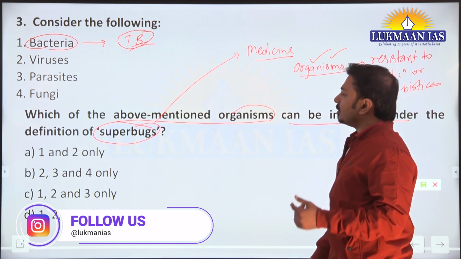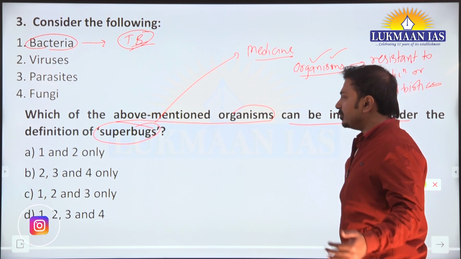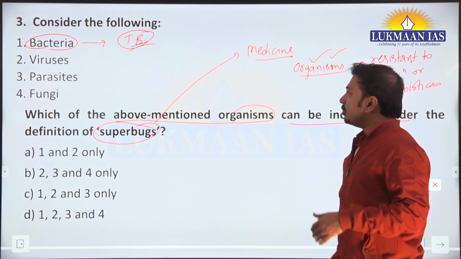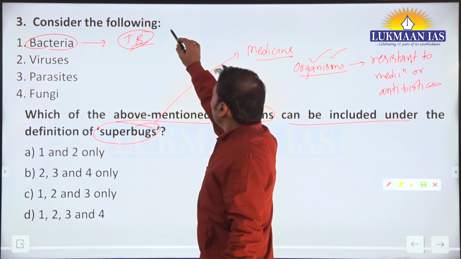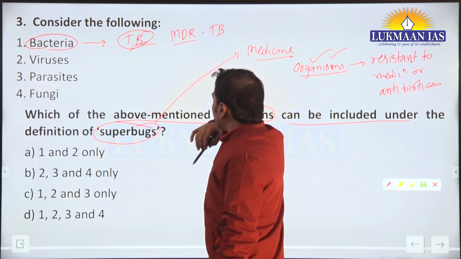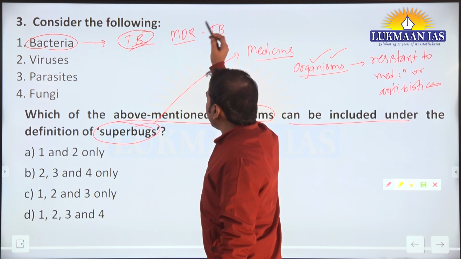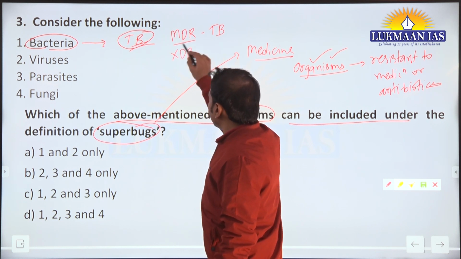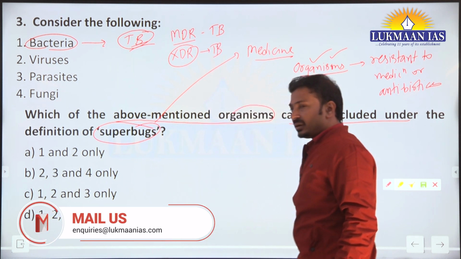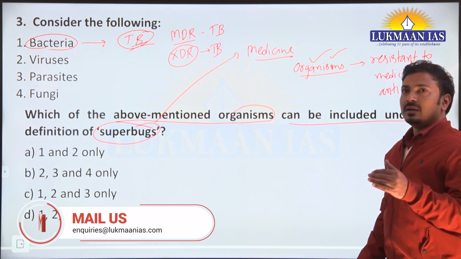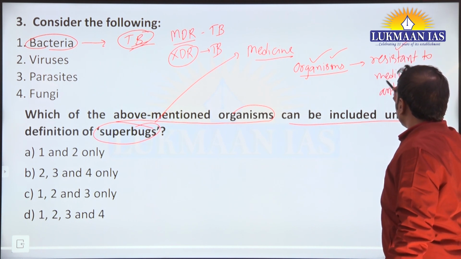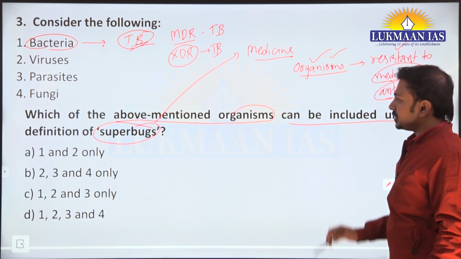Now, what we have observed over the period of time, due to some reasons, we can say that not completion of doses is one of the reason, but there is emergence of multi-drug resistance, MDR TB, and some of the cases has gone beyond MDR and they are being called as XDR, extremely drug resistant TB. So basically that organism causing TB has become resistant to the medication or antibiotics used here.